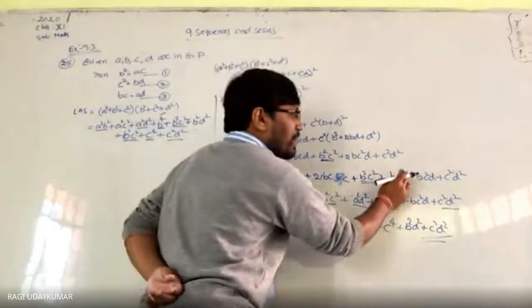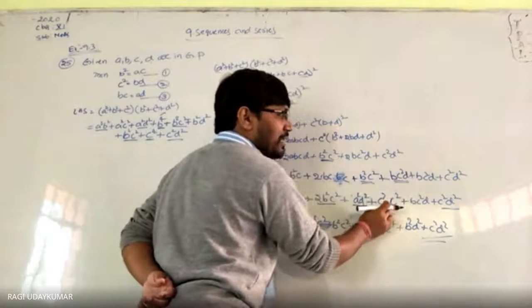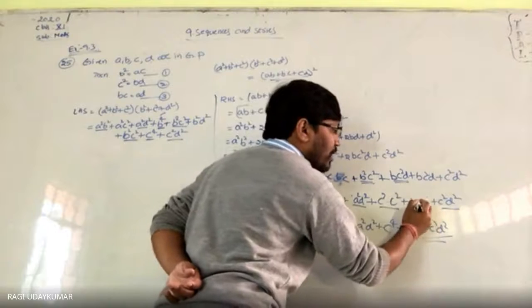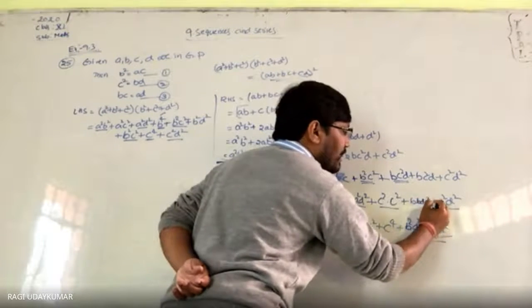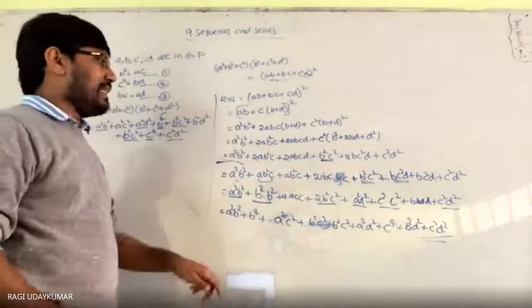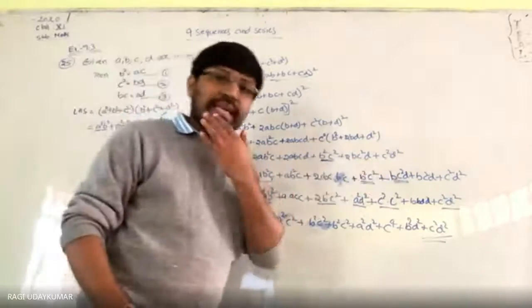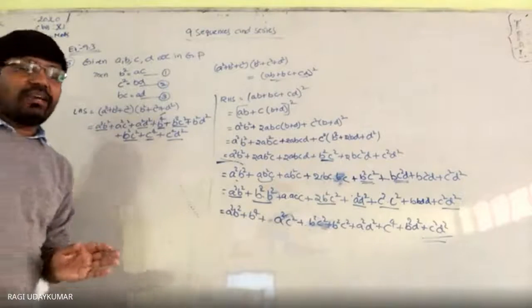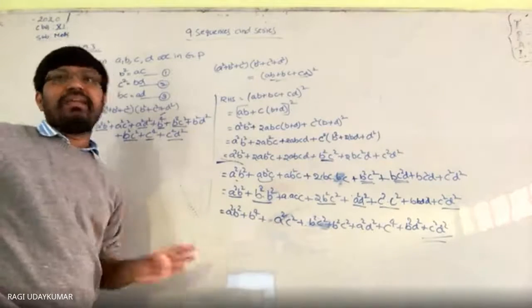See here, in place of BD I wrote C square, and here itself you can write BD into D. In place of C square I wrote BD, and the remaining term is as it is. Then after you expand it, you are going to get it. It is simple, there is nothing very complicated here.